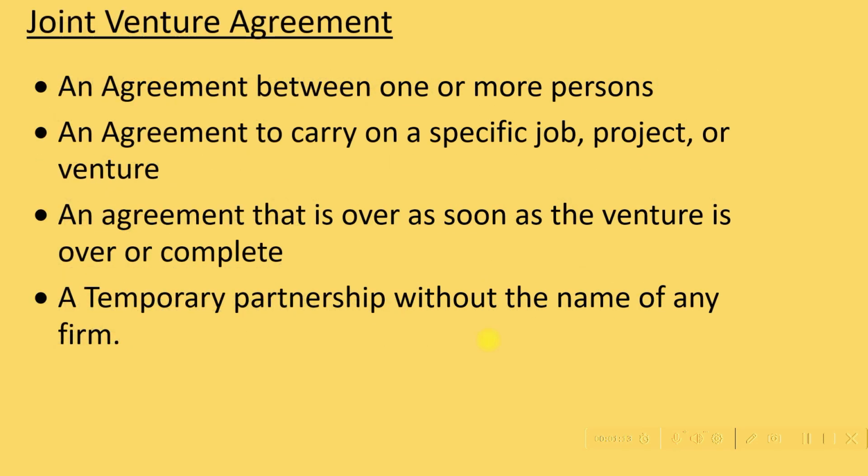Next, we'll see what is a joint venture agreement. It's an agreement between one or more persons. It's an agreement to carry on a specific job, project or venture. It's also an agreement which is over as soon as the venture is over or complete, and it's a temporary partnership without the name of any firm. So that is what a joint venture agreement is.